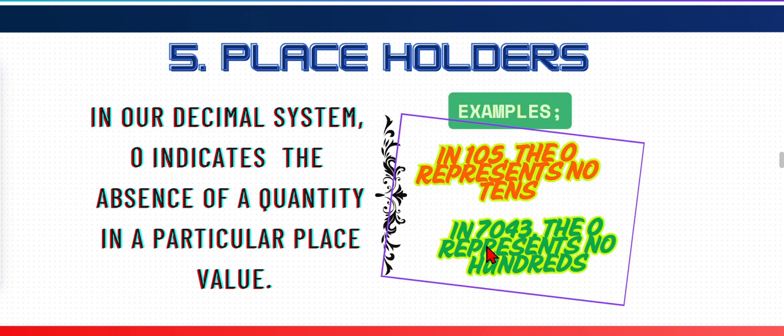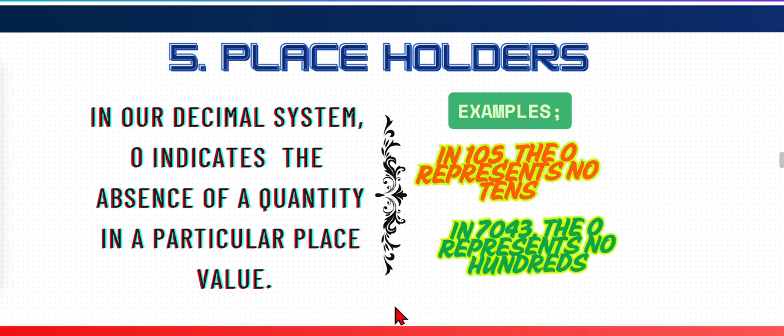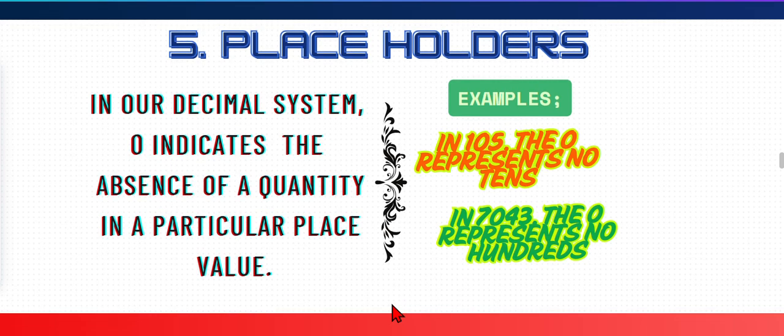Just like in 7043, in the hundreds place there are 0 hundreds, which is no hundreds, which means in 7043 the 0 represents no hundreds. This makes 0 a special number.